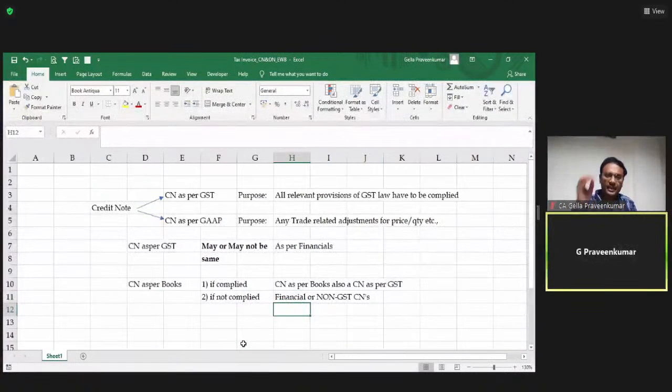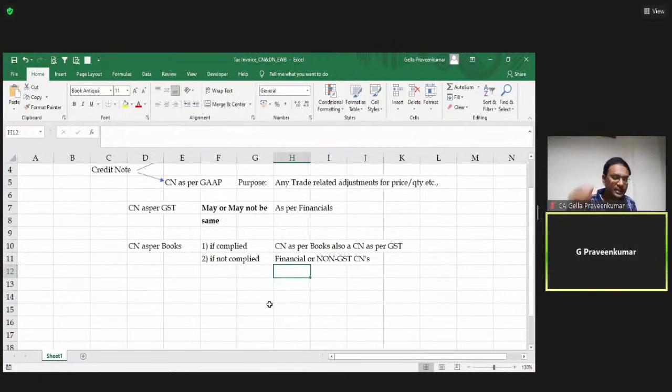So friends, please bear in mind, whenever we are talking about the term credit note: my credit note as per books, if it is also a credit note as per GST law, because of compliance with section 34, we will say credit note as per books, credit note as per GST law. Sir, I have accounted a credit note which is not as per GST law.